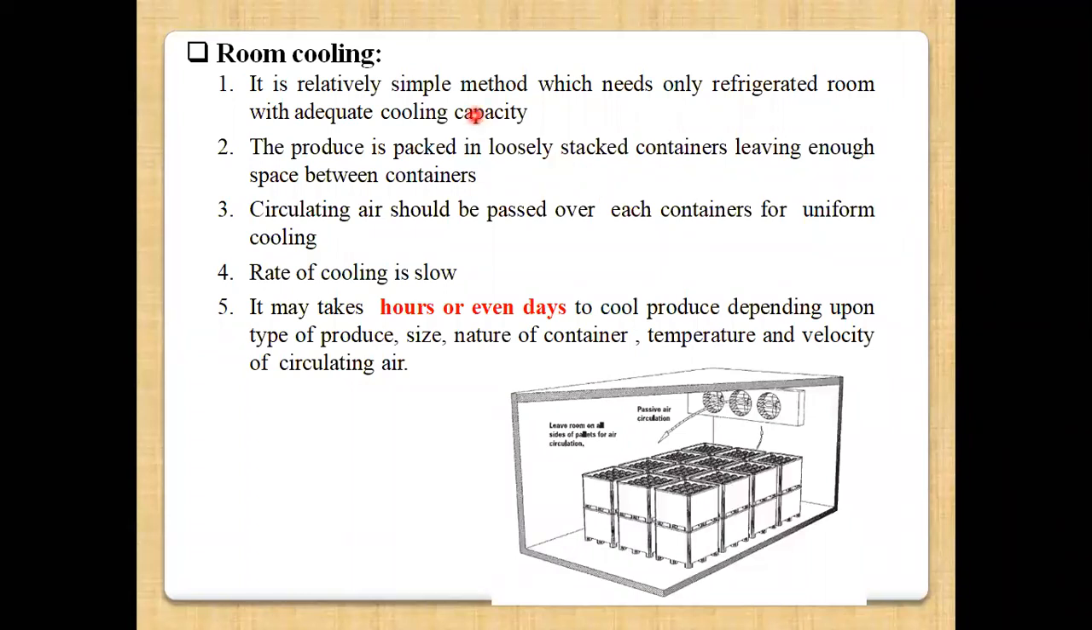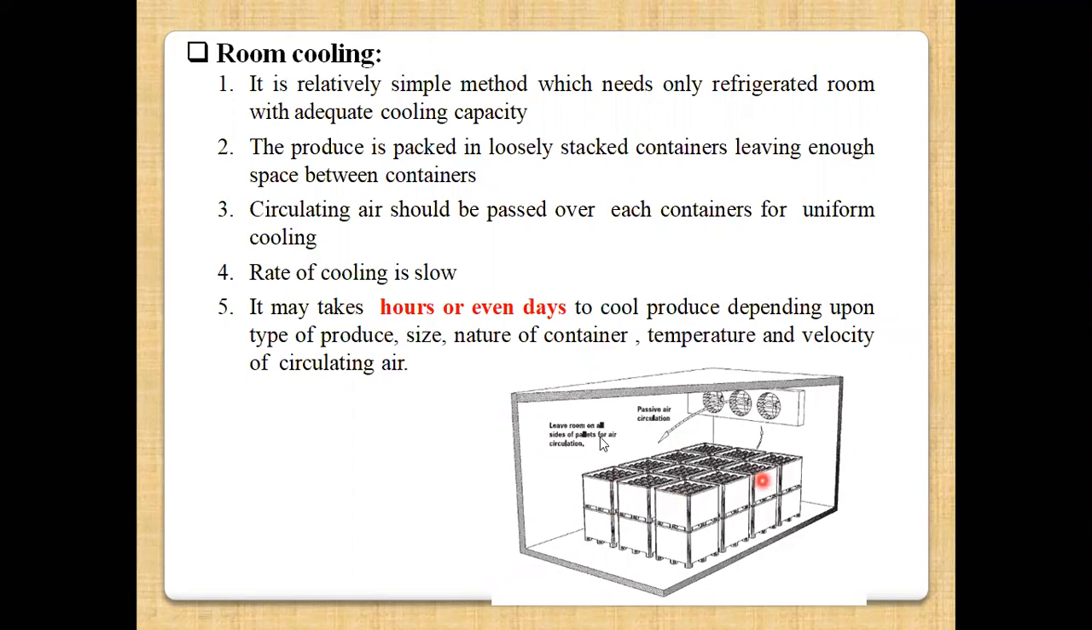Now this method is very simple. It needs only a refrigerated room with adequate cooling capacity. And in this room, whatever produce we have to cool is packed in loosely stacked containers, leaving enough space between these containers.